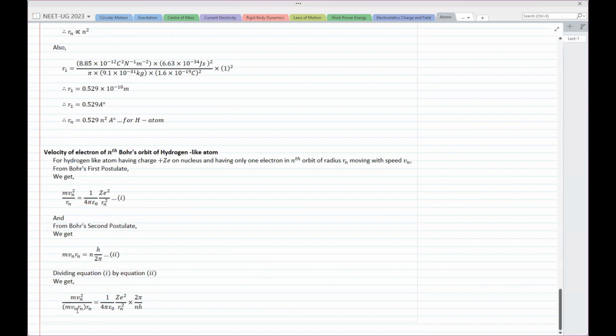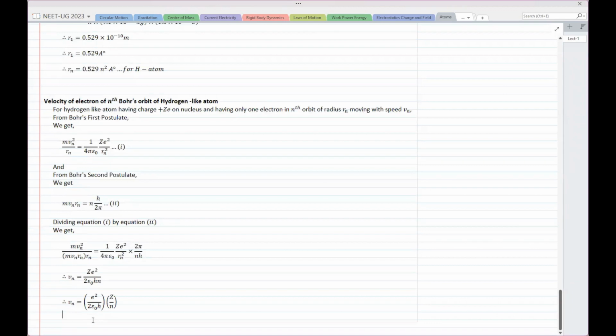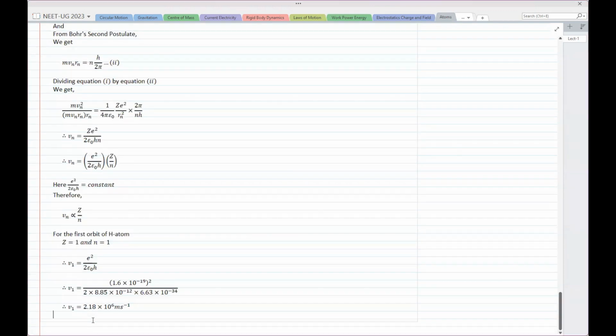The moment I do that I will get rn square on both sides, right? So I can get rid of rn square, and this leads us to the value of v, which is Z e square upon 2 epsilon naught h. So V can be written as, e square upon 2 epsilon naught h is constant, take it aside and write the proportionality: V is proportional to Z upon N. For the first orbit of hydrogen atom, you can substitute the values and we'll get the numbers. If we substitute Z equal to 1 and N equal to 1, then V1 is equal to e square upon 2 epsilon naught h, which is 2.18 into 10 raised to 6 meter per second.